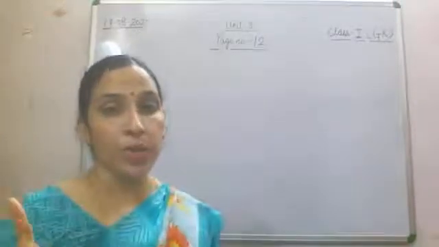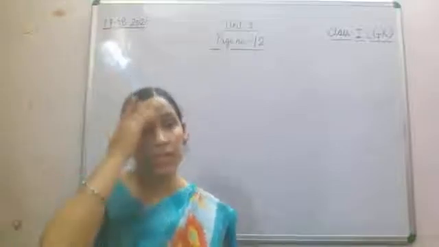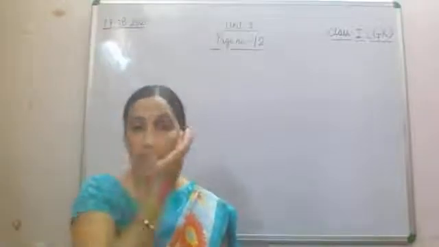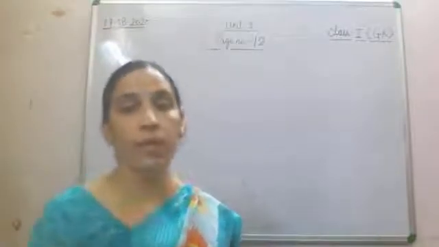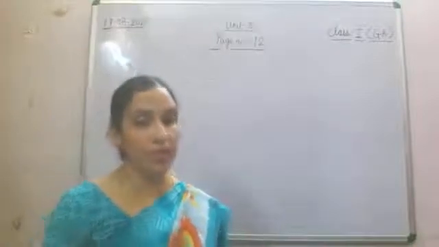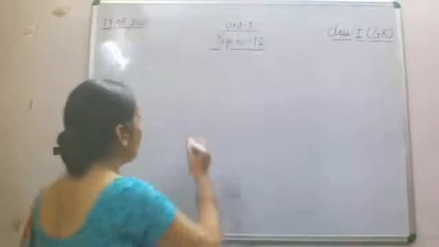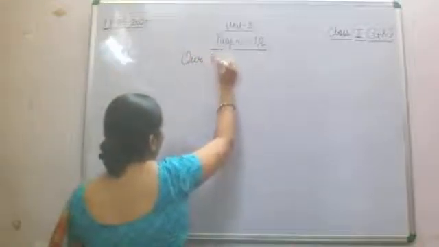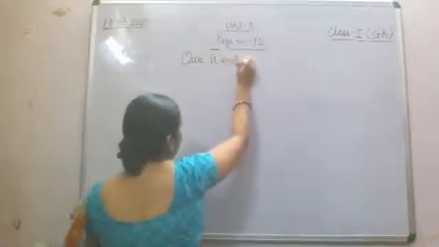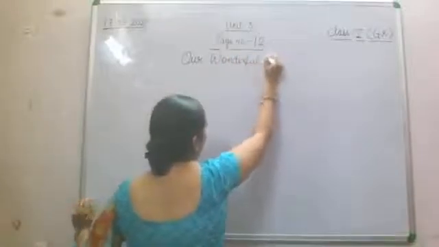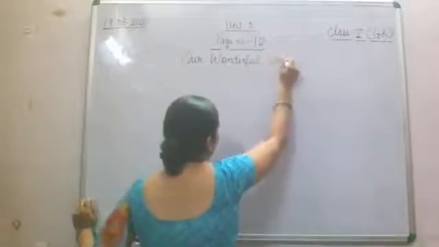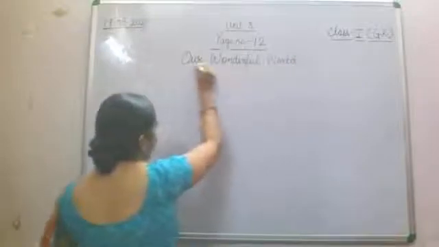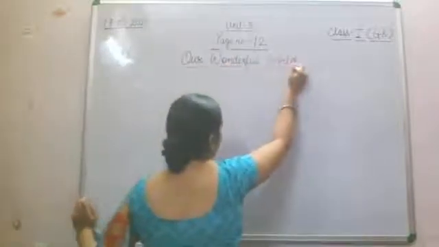See, in your surroundings you will see different kinds of things, different kinds of places, or different kinds of living and non-living things. So now what is a living or non-living thing? So let's find it out. Our wonderful world. Now what is it in this name? Our wonderful world.